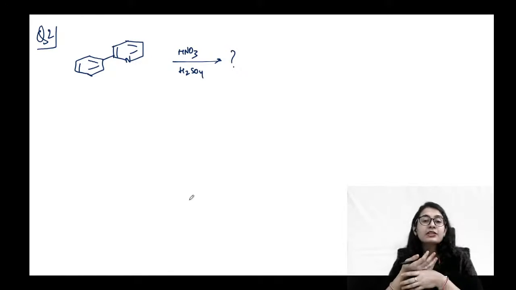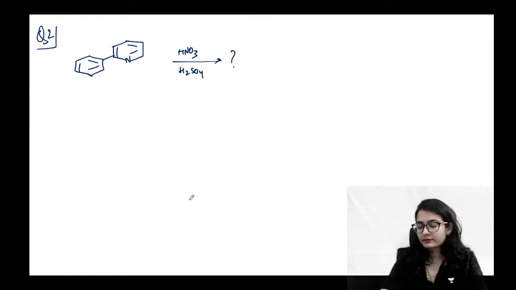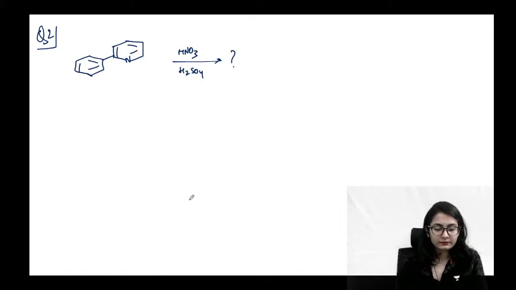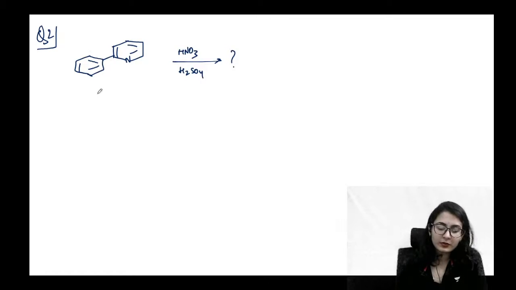Yes, Sophia, nitration तो होगा, but where? On benzene or on pyridine? Absolutely benzene, guys, क्योंकि pyridine is electron deficient, benzene is more electron rich. Here we are doing an electrophilic aromatic substitution reaction. ठीक है, तो वो pyridine पे नहीं होगा, benzene पे होगा.